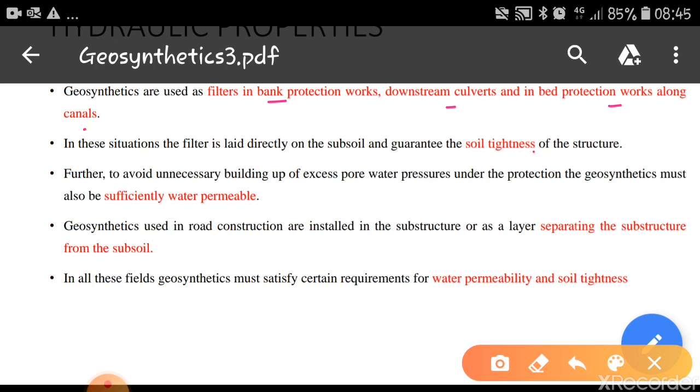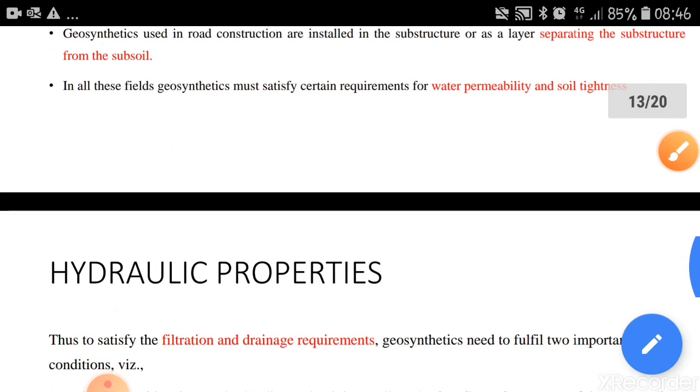Further, to avoid unnecessary building up of excess pore water pressure under the protection, the geosynthetics must also be sufficiently water permeable. This is one of the important properties. This should be water permeable. Geosynthetics used in road construction are installed in a substructure or a layer separating the substructure from the subsoil. So in all these fields, geosynthetics must satisfy certain requirements of water permeability and soil tightness. So this property we have to test in the laboratory, that is the permeability and water tightness of the sheets.